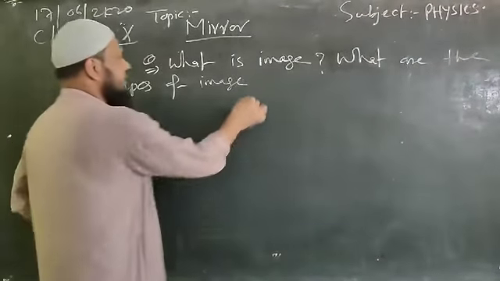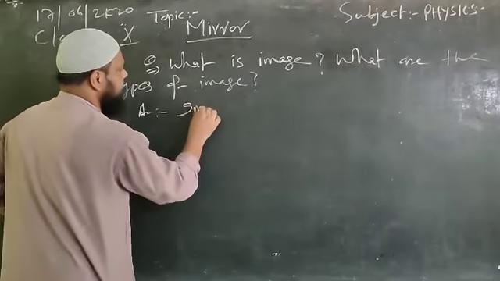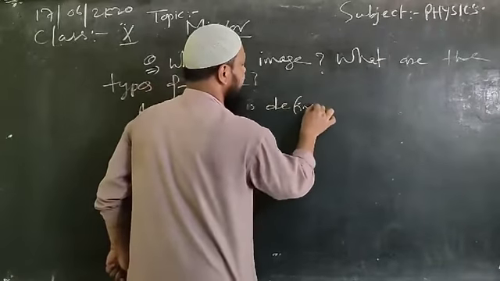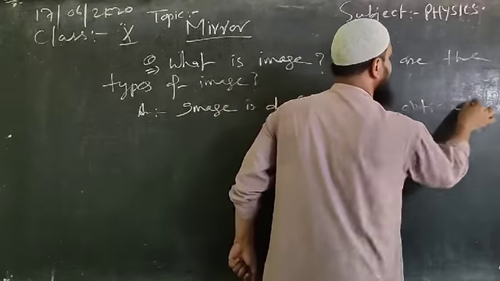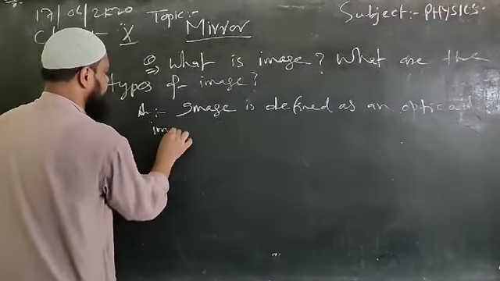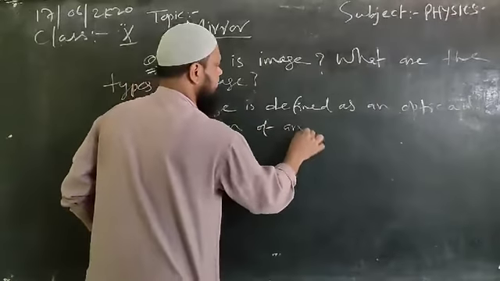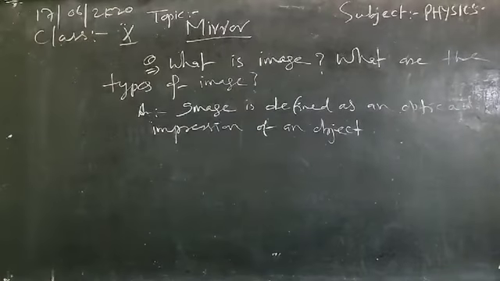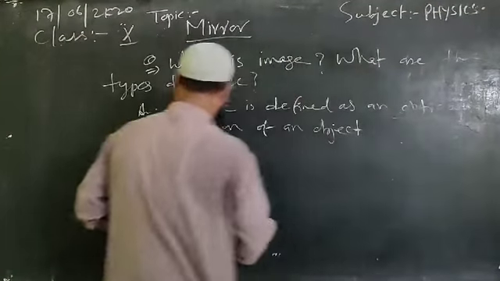Simply, for definition we can write, image is defined as an optical impression of an object. Fine. See what I am writing? It is an optical impression.